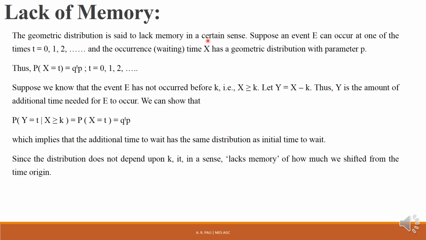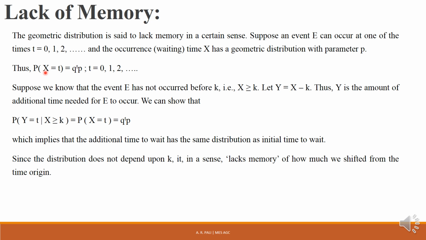Now this waiting time is the time from 0 at which E occurs. So this is the waiting or occurrence time of event E. This occurrence time, we are saying, follows a geometric distribution with parameter p. Thus, probability of X equal to t, where X is nothing but the occurrence time of event E, the time at which E occurs from 0.